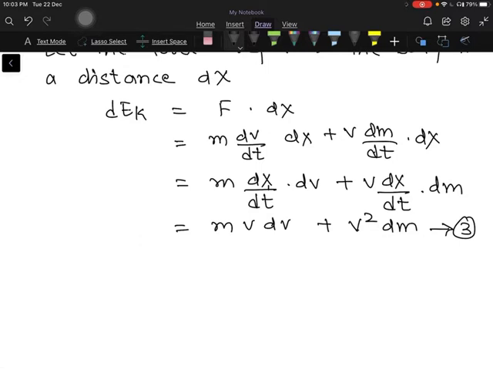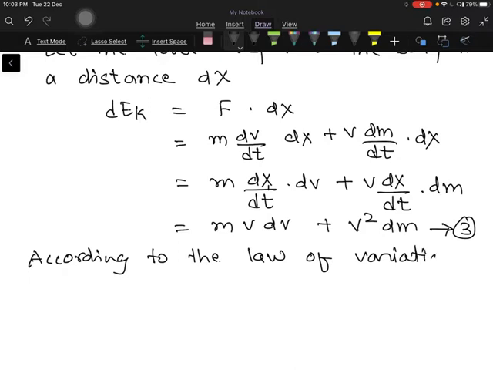Now we make use of the law of variation of mass with velocity. In the last lecture we derived this equation.